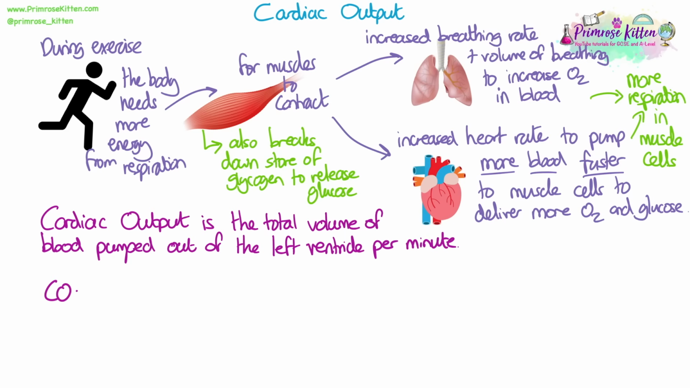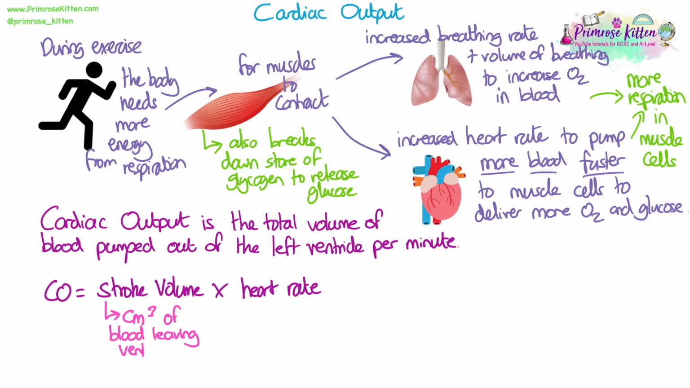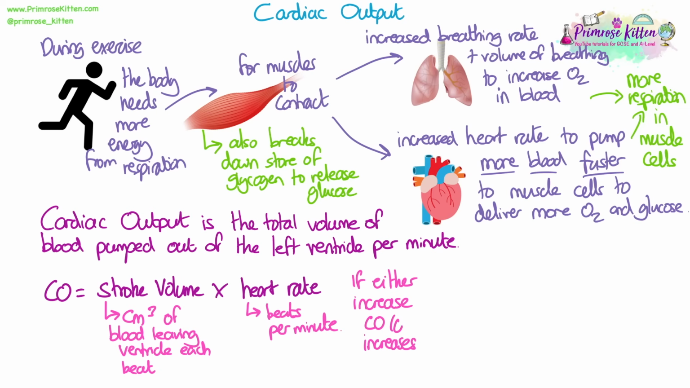Cardiac output is the total volume of blood pumped out of the left ventricle per minute. It can be calculated by multiplying the stroke volume by the heart rate. The stroke volume is the volume in centimetres cubed of blood leaving the ventricle, and the heart rate is calculated in beats per minute. If either of these increases, then the cardiac output, which is measured in centimetres cubed per minute, also increases.